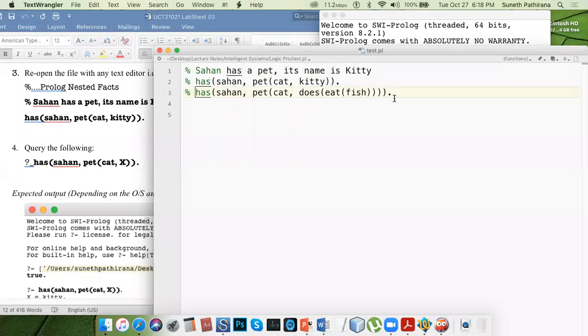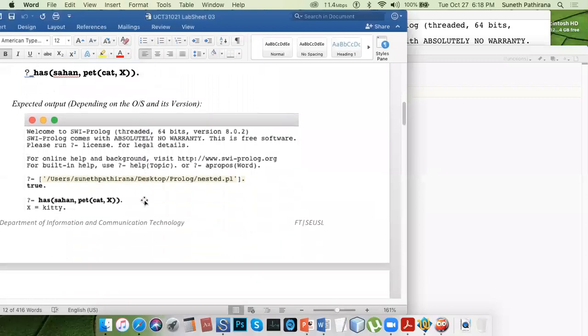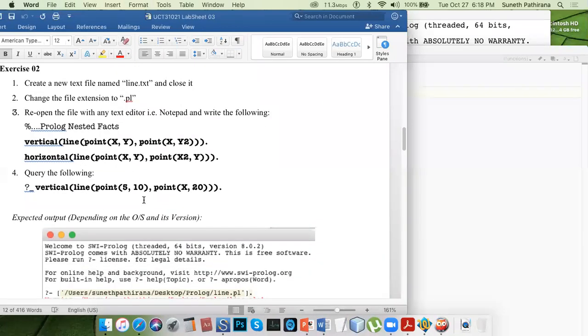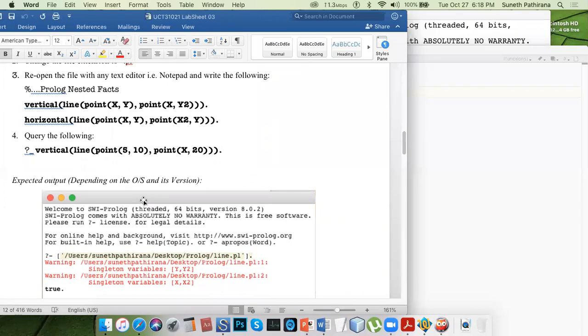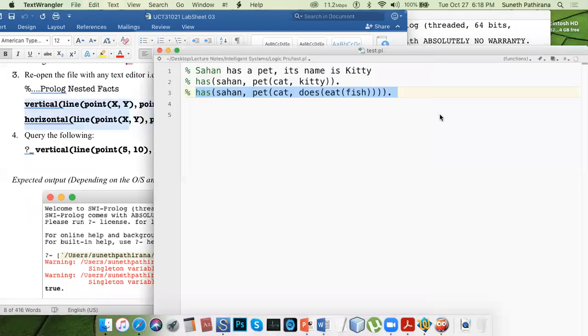You can, but the thing is, you have to follow the same style of the same structure, so you can embed more information. Okay. So we'll go for the second example for this kind of composite information, or what we call the nested facts. Next example.